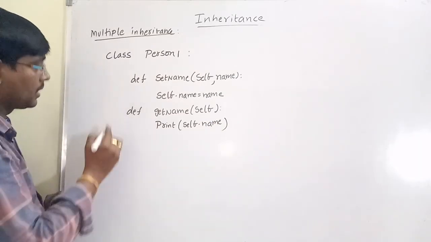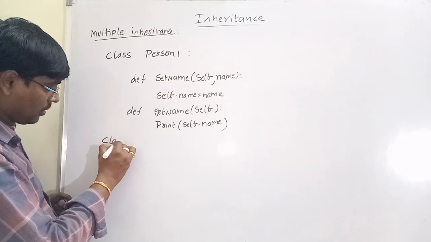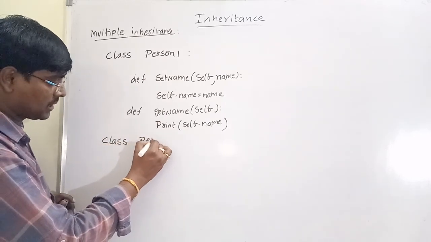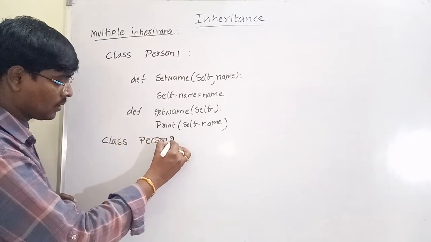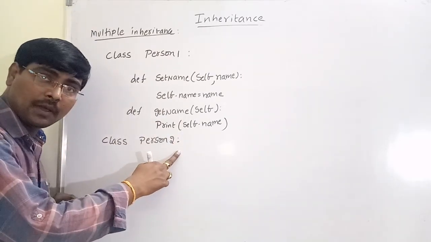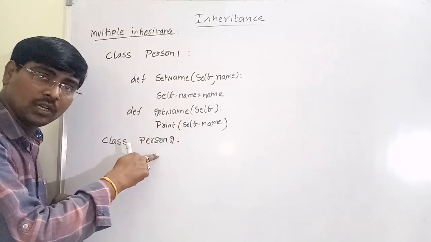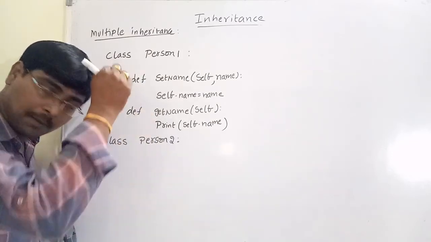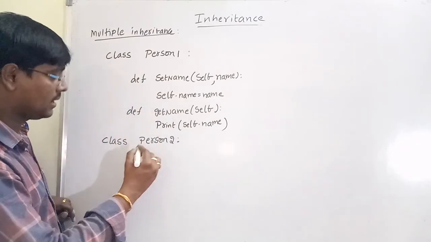Suppose this is person 1. I am defining one more class, class person 2. Here I am not passing any parameter. So obviously person 2 is also a base class, or person 2 is also a parent class.